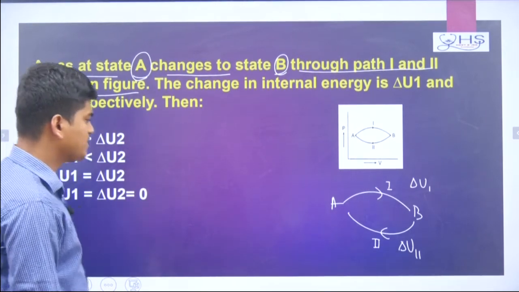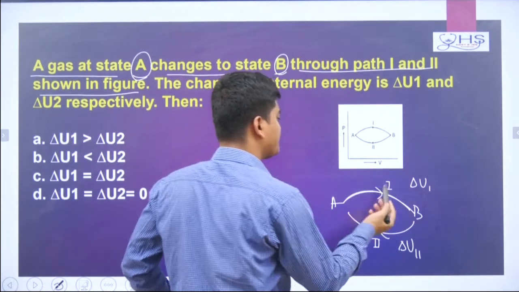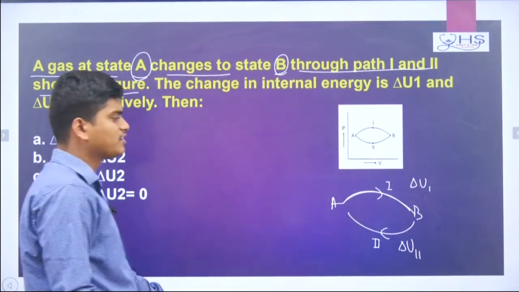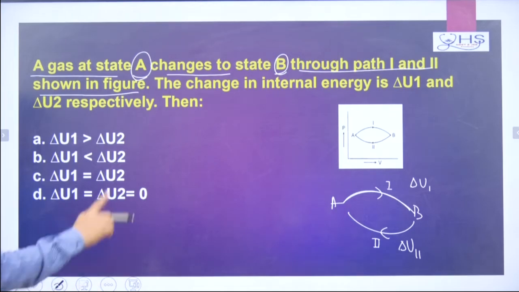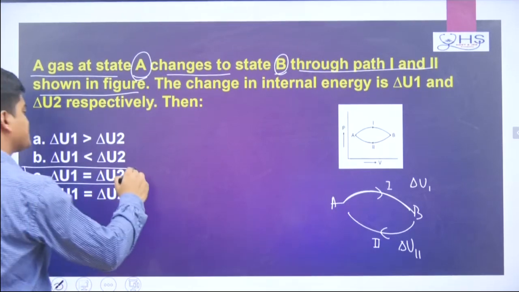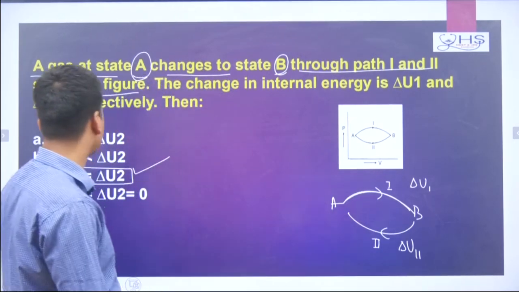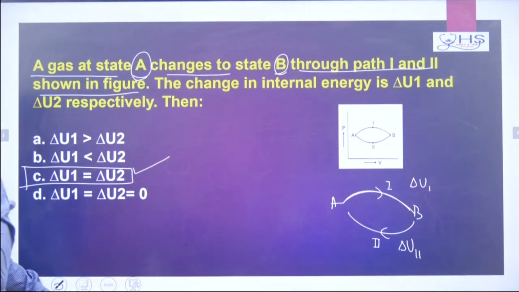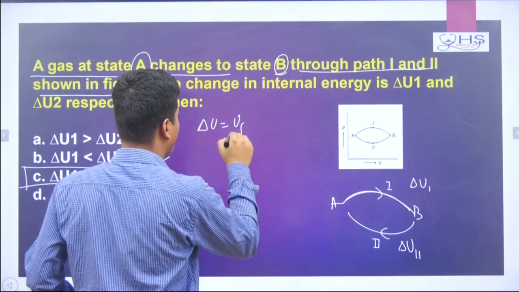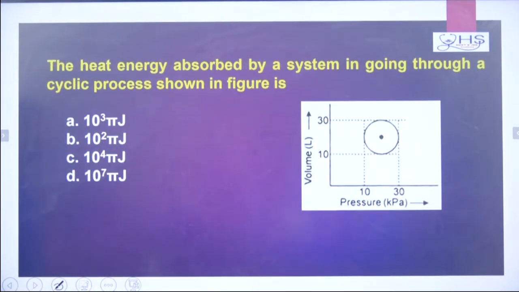Now understand here. Change in internal energy depends on the initial state and final state. Here the initial state and final state are the same for both the processes. So the change in internal energy will be the same for both paths. So your answer will be option C, change in internal energy is the same for both cases, because internal energy depends on final state and initial state. I will go to the next question.